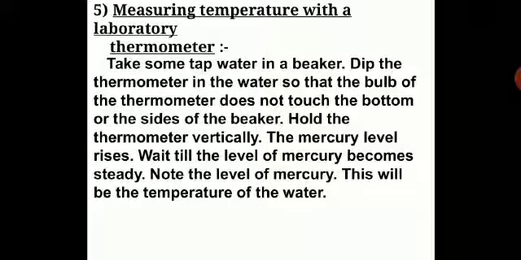Mostly liquids, you see, water and many others. You can find the boiling point of water with the help of a lab thermometer. You can find the melting point of ice with a lab thermometer. Many other liquids can be used. This is how you have to hold it in a beaker.